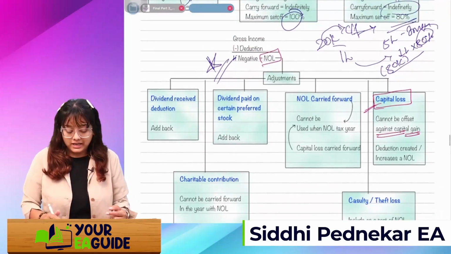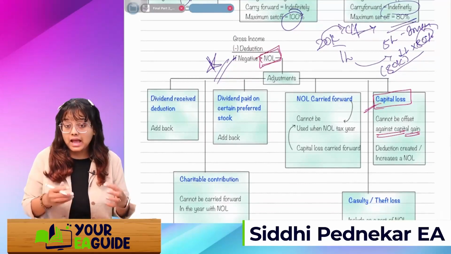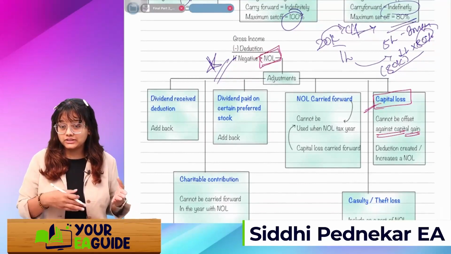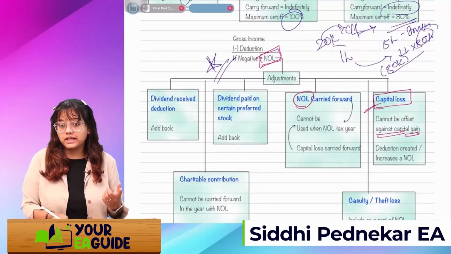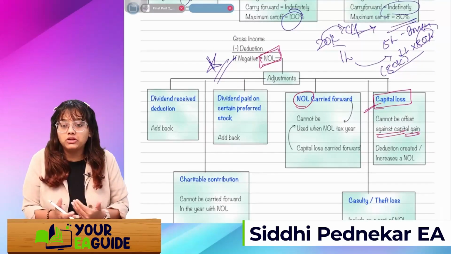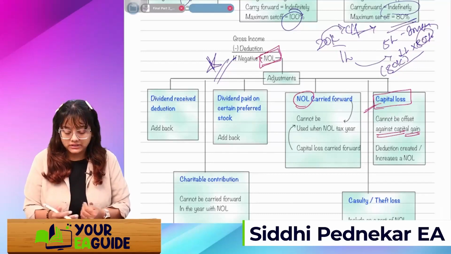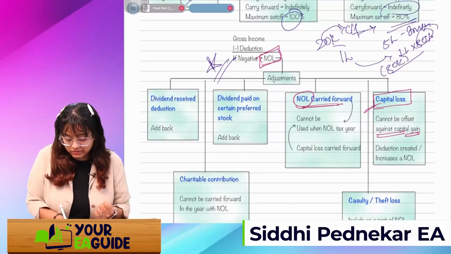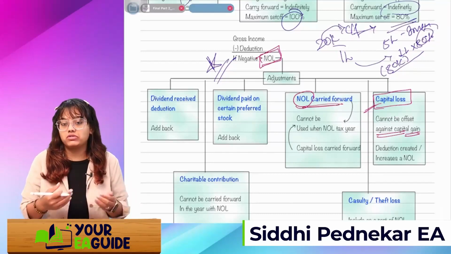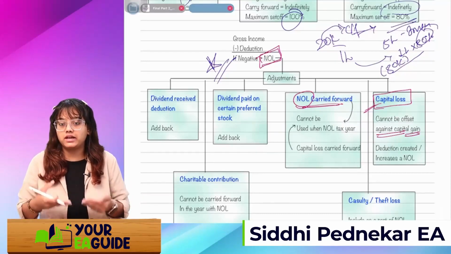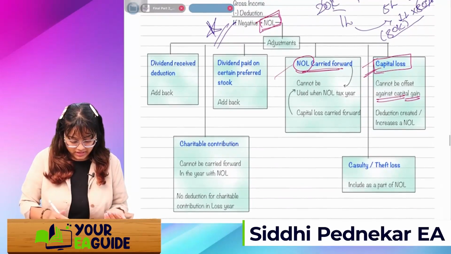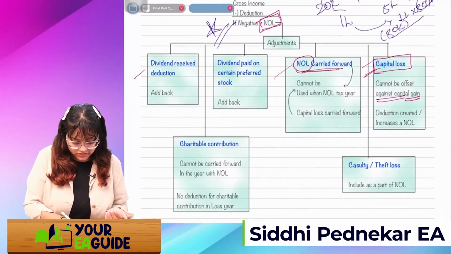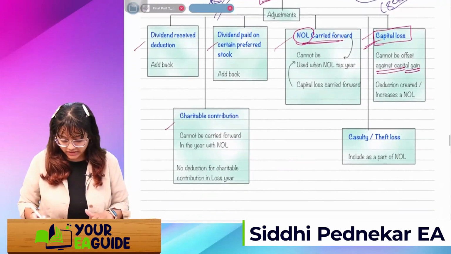Okay, if there is a NOL and for the last 2 or 3 years I'm carrying forward the other years' NOL, it cannot be used in the NOL tax year. Obviously, the previous year's NOL cannot be set off if in the current year there is again a NOL. So these 2 points are clear, okay? Then these 3 points we will understand once we do the special reductions.